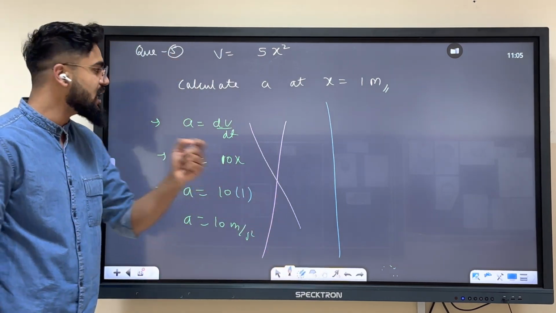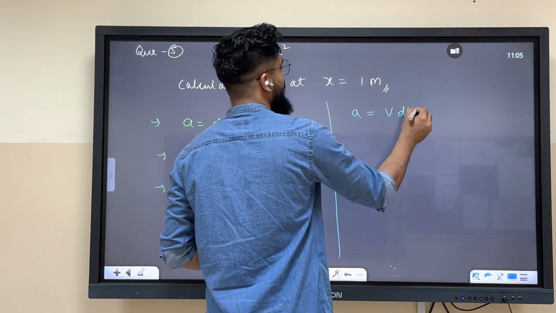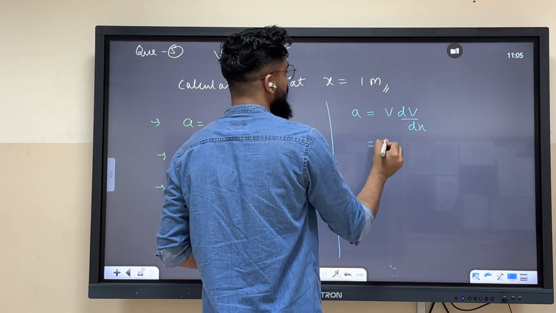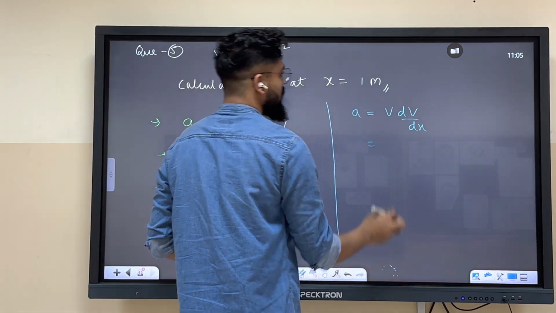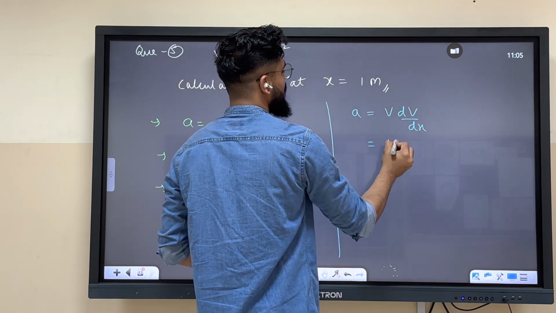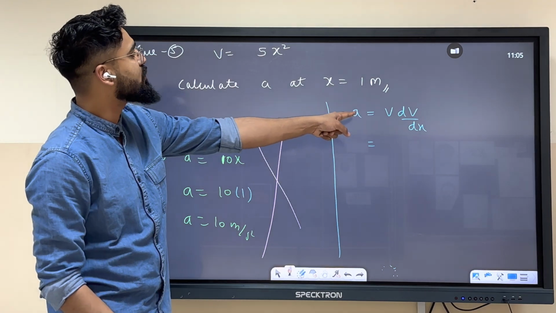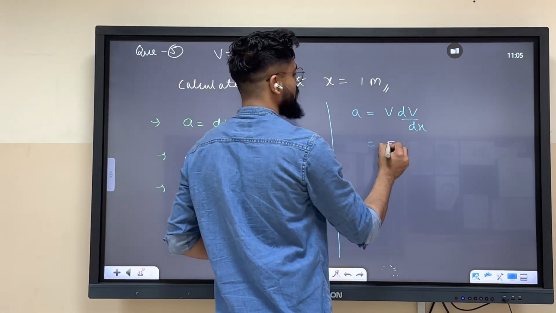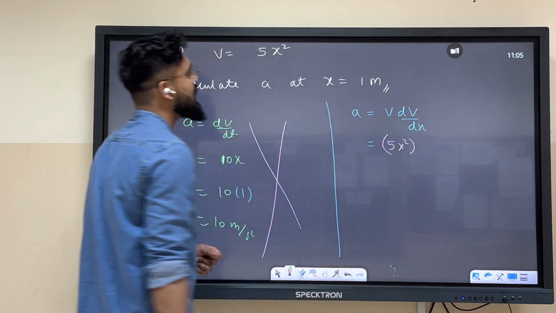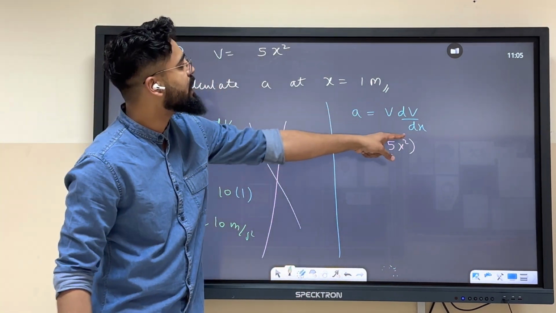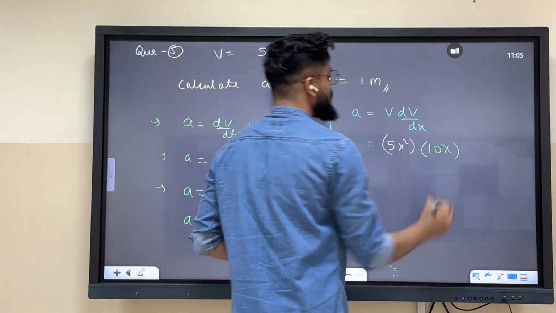We will use the third equation. Acceleration equals v dv by dx. We will use this. Firstly, instead of v, we will write v, which is 5x square. And now differentiation of v with respect to x. So what will the answer be? 10x.